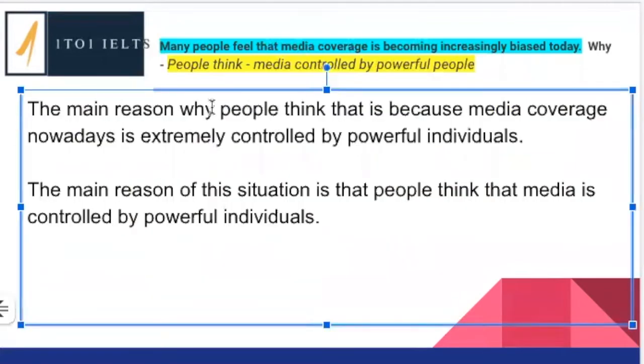But the main reason why, okay, once again, very clear. We're talking about cause. People think that is because media coverage. Okay, so here we've got a bit confused. So we can't have people think that is. So people think what is? So people think, and we want to think, what are they thinking about? They're thinking about media coverage.